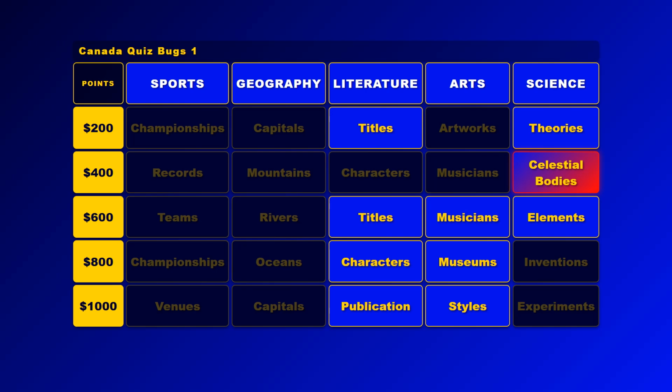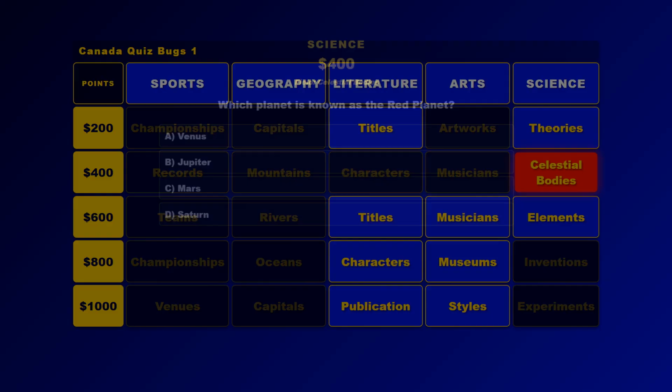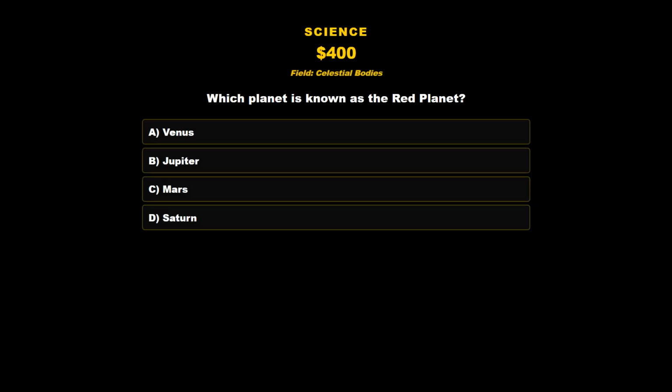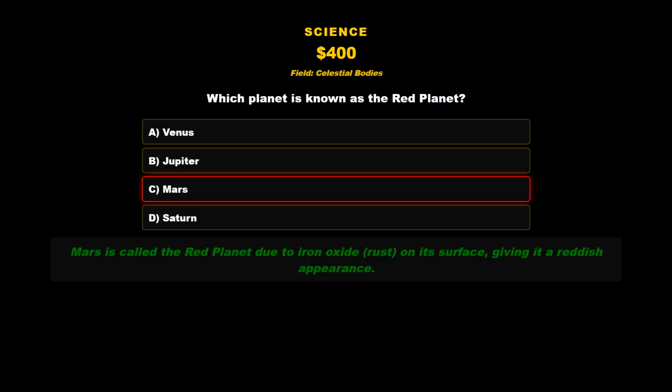Science, Celestial Bodies, for 400 points. Which planet is known as the Red Planet? A. Venus. B. Jupiter. C. Mars. D. Saturn. The correct answer is C. Mars. Mars is called the Red Planet due to iron oxide, rust, on its surface, giving it a reddish appearance.